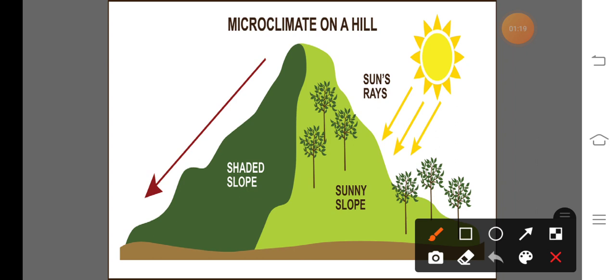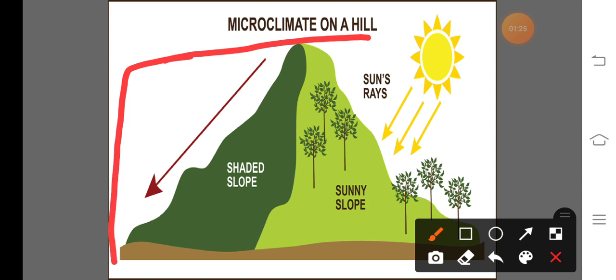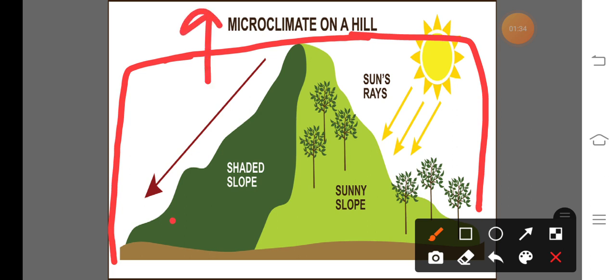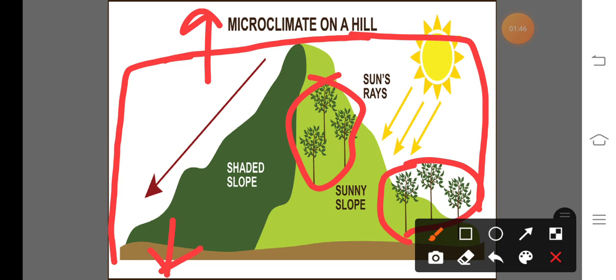any climatic condition in a relatively small area, not a large area, a small area within a few meters or less above or below the earth surface, and within canopies of vegetation. It is known as the microclimate.